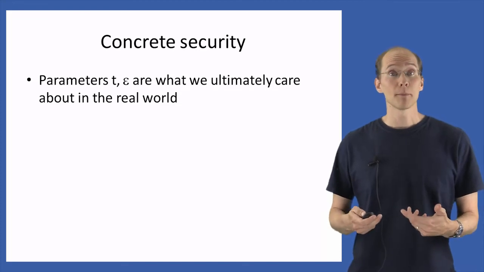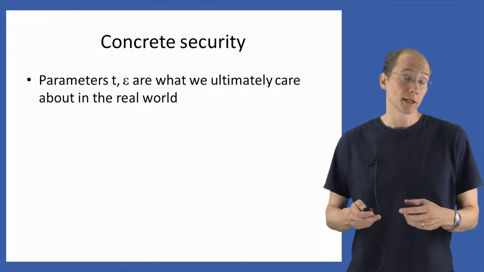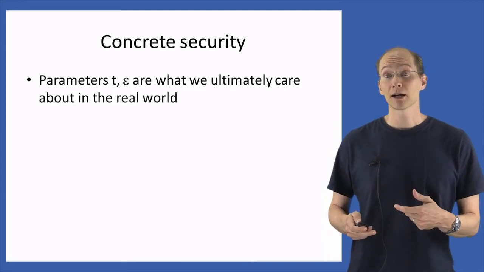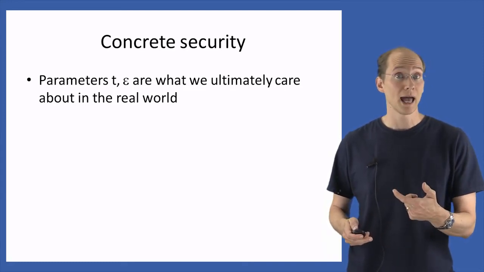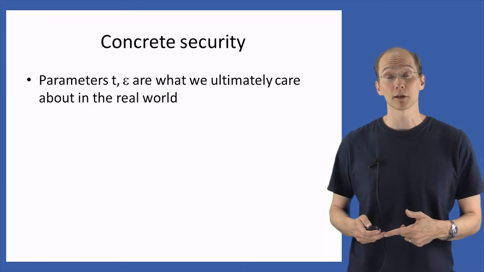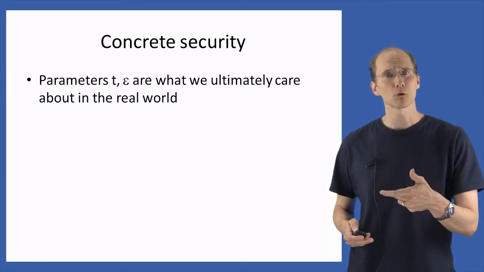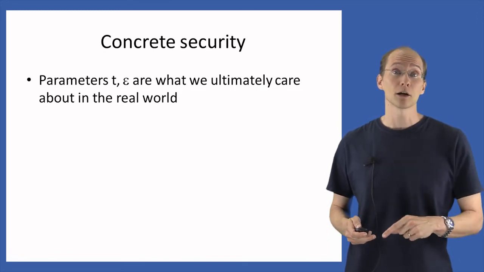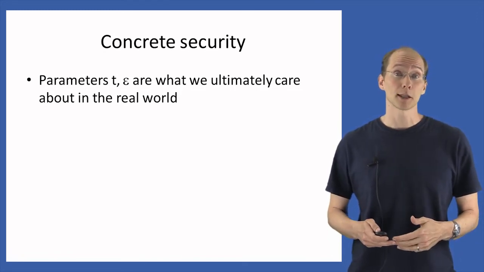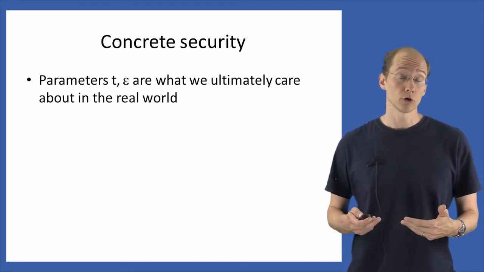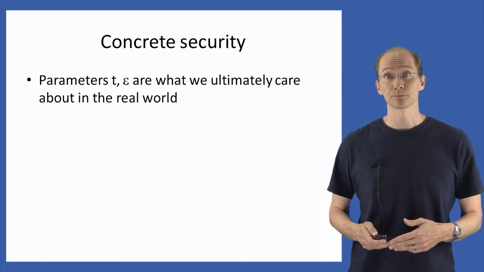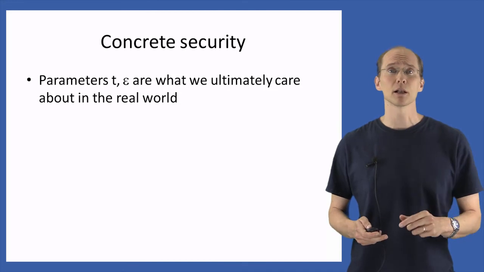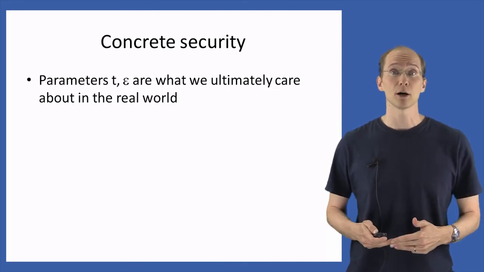And we have this parameter epsilon, which tells us essentially the probability with which security can fail. So the attacker can succeed with probability 1/2, just like in the case of perfect indistinguishability, plus this extra parameter epsilon, which determines the little bit of slack with which we're allowing our attacker to succeed beyond what it could do if our scheme were perfectly secret. So concrete security is very nice in that respect because it maps very cleanly onto things we ultimately care about in practice.